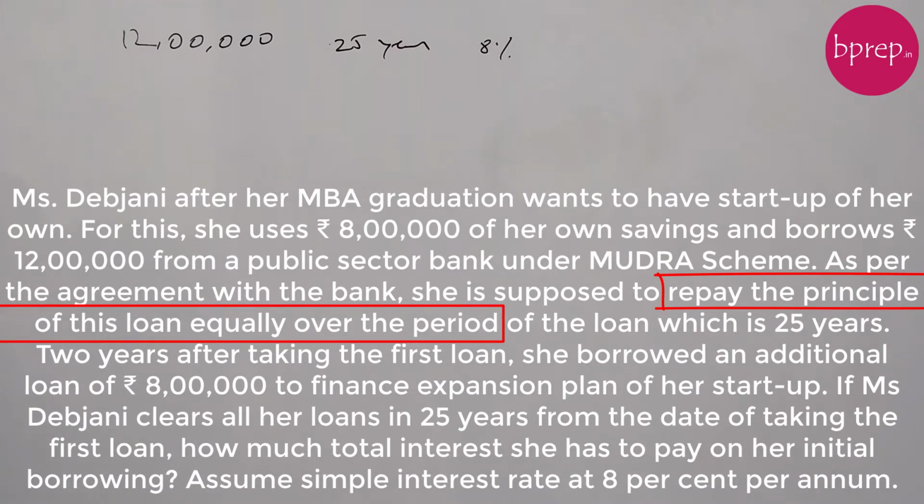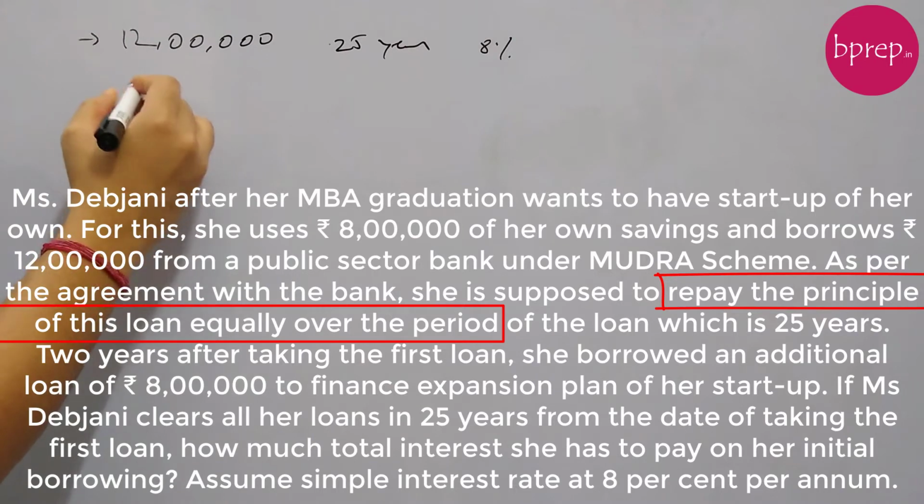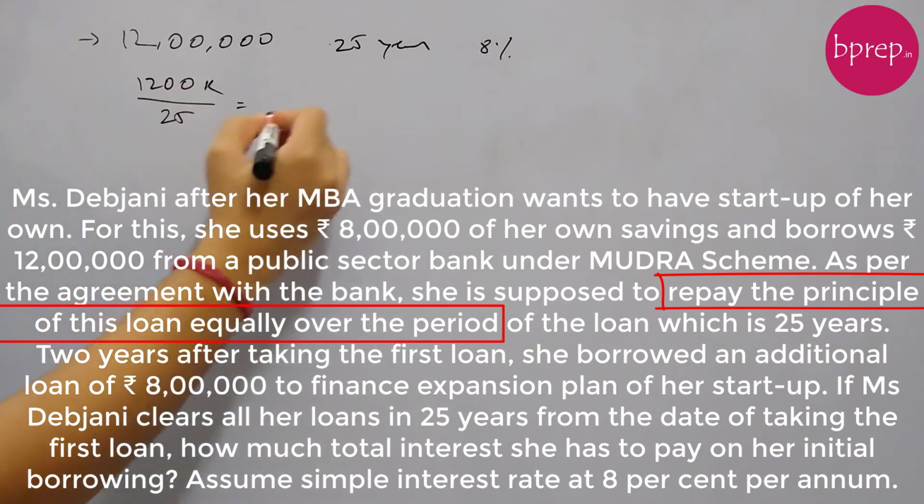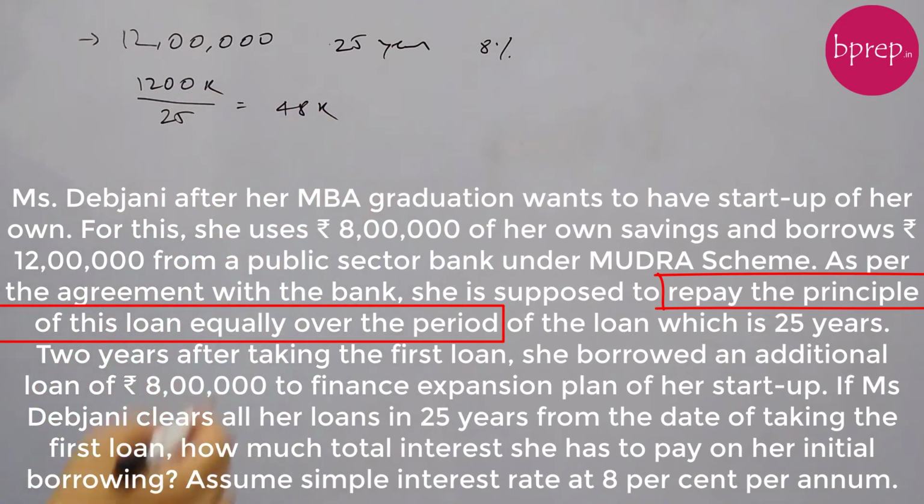We should not confuse it with the EMI problems of simple interest. It's not a simple interest EMI problem. It's a straightforward question where she repays the principal equally over 25 years and pays the interest separately. So the total loan amount is 1200k and the tenure is 25 years. She pays the principal equally, so 1200k by 25 is 48k per year towards the principal.